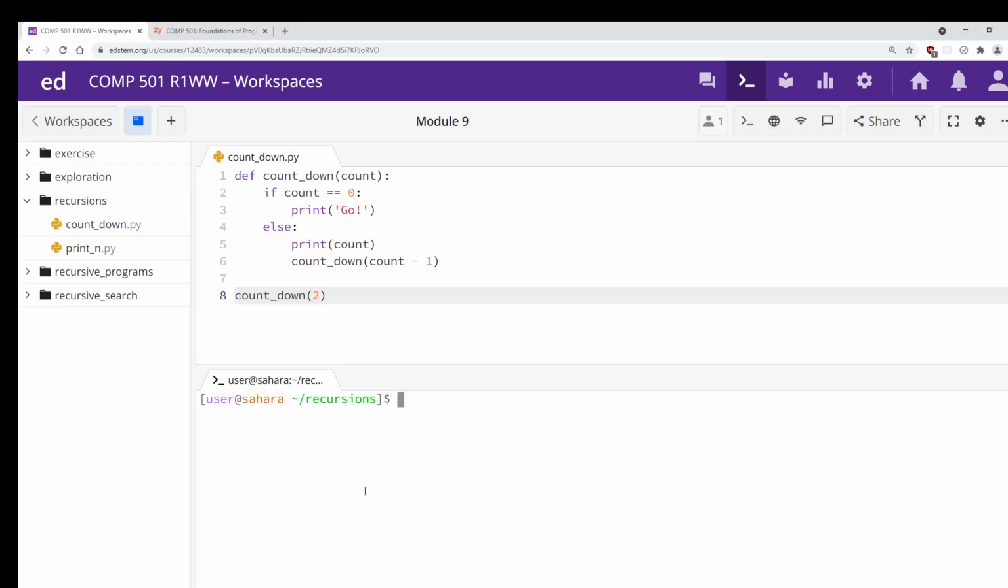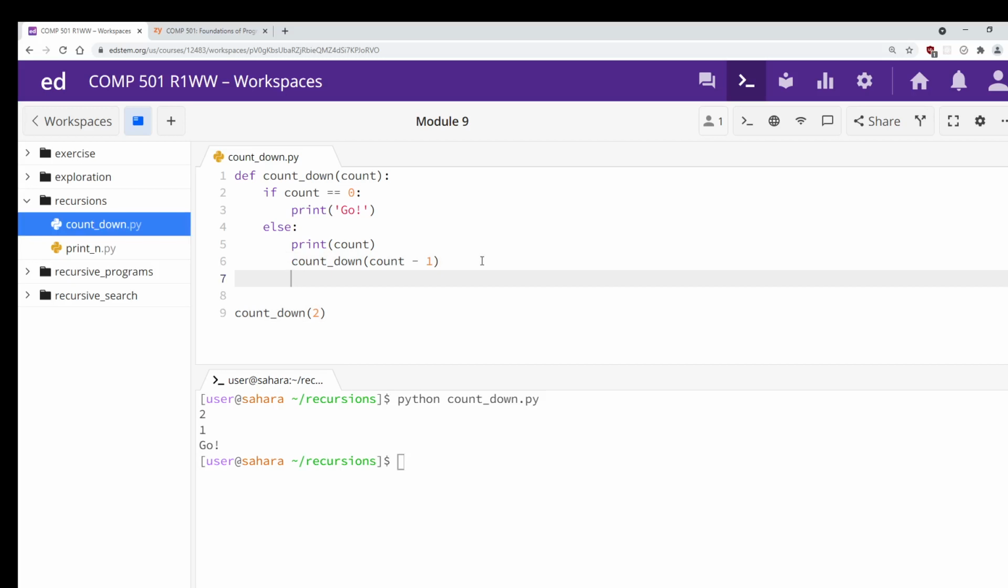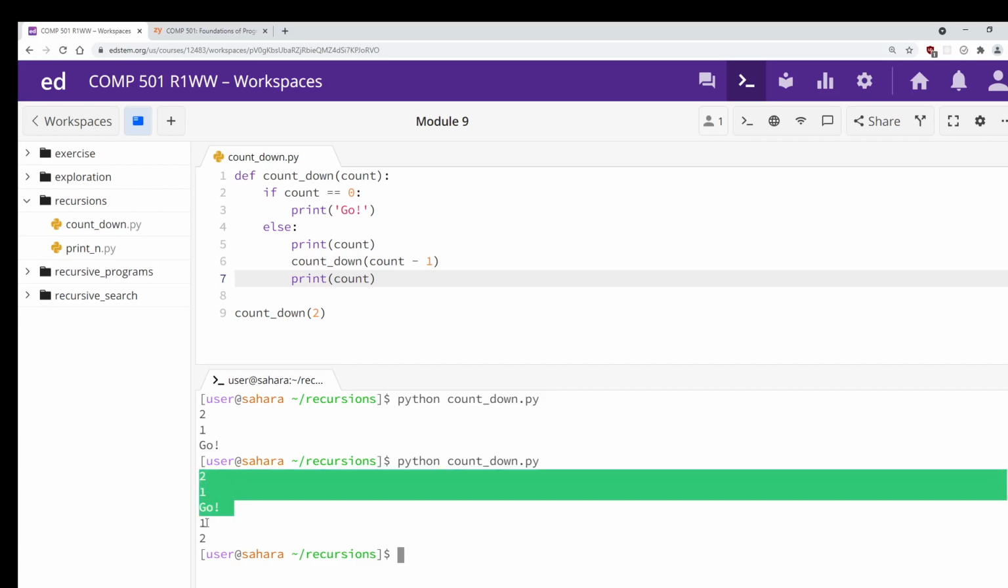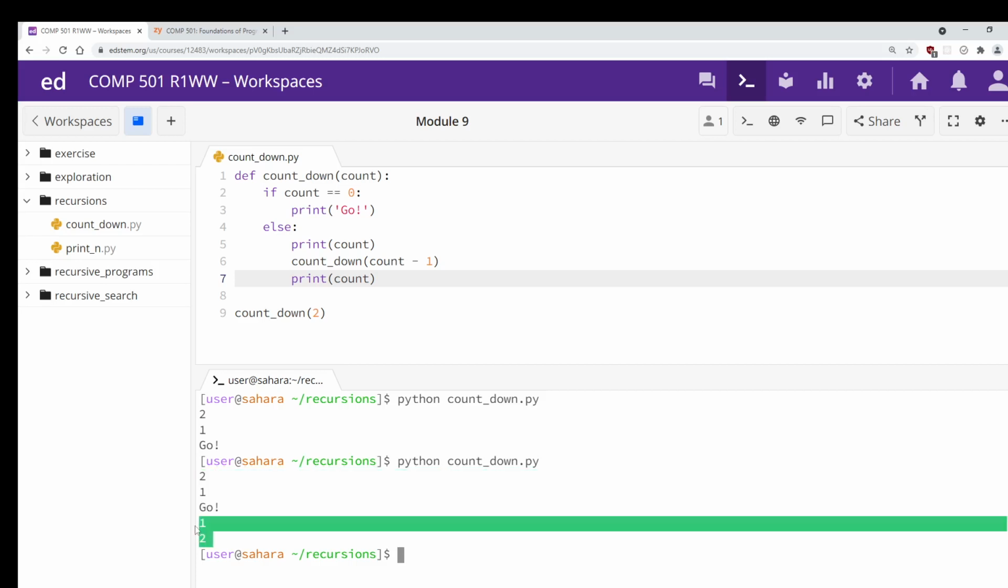So this is the countdown program. And let me add this. Call Python countdown, 2, 1, go, as expected. What will happen if I add the print count here? If I run this program, this is the earlier output, 2, 1, go, and then now I have 1 and 2. Why is that? Where do the 1 and 2 come from?